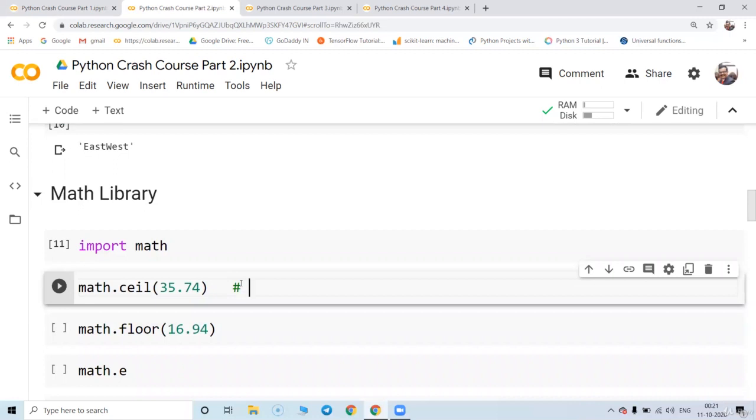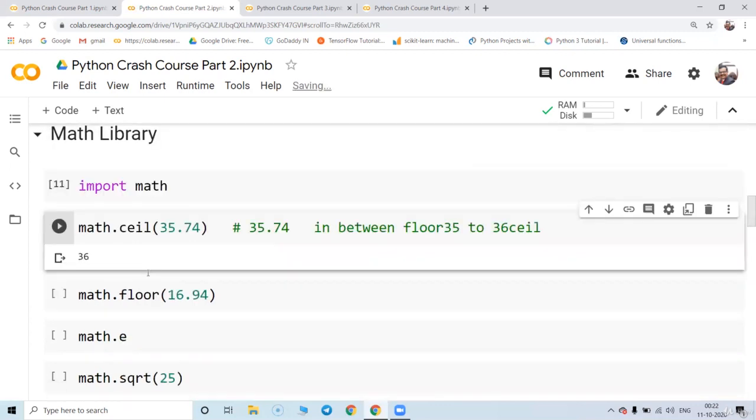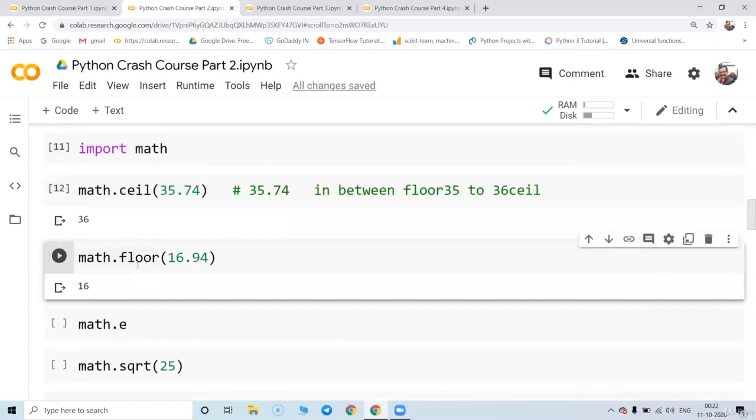Now suppose I take 35.74. This value is in between two values, in between 35 to 36. So whenever I write floor, the floor will be 35, and whenever I want to write ceil, the ceil will be 36. Okay, great. So whenever I check for ceil, it is 36, and the floor value is always the lower value than that.